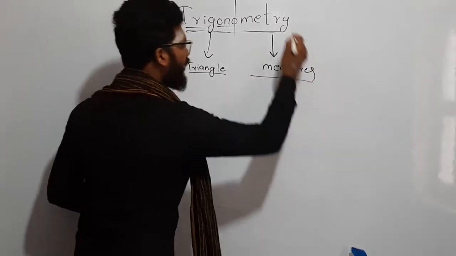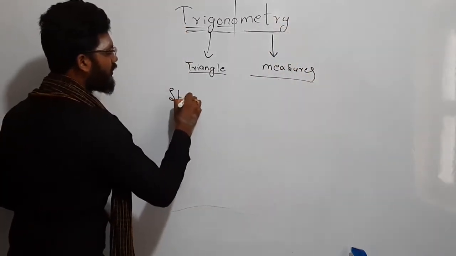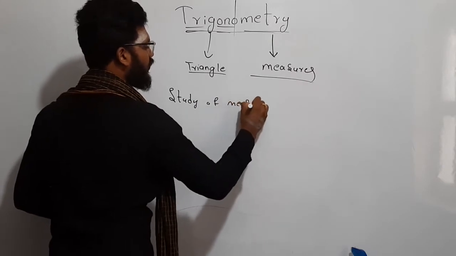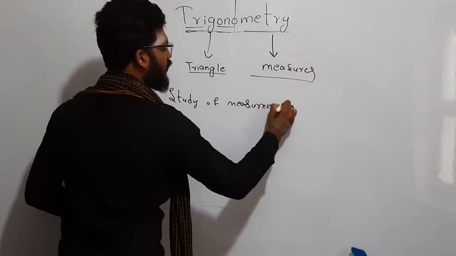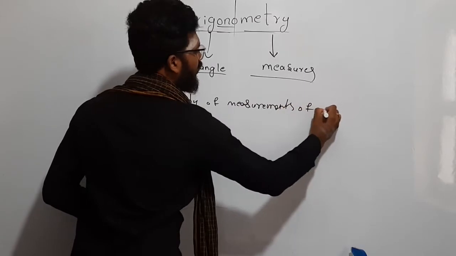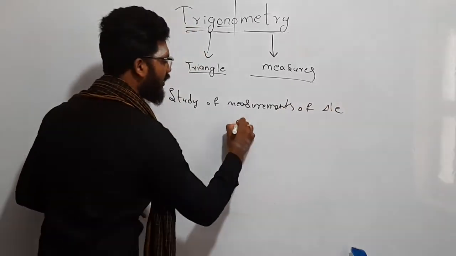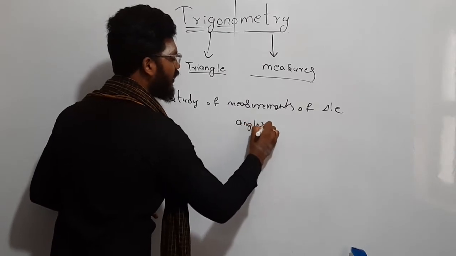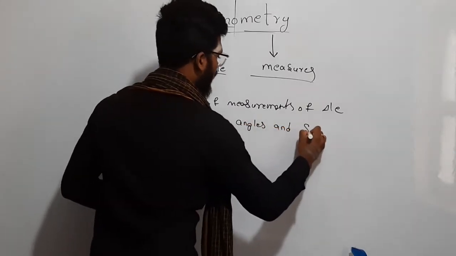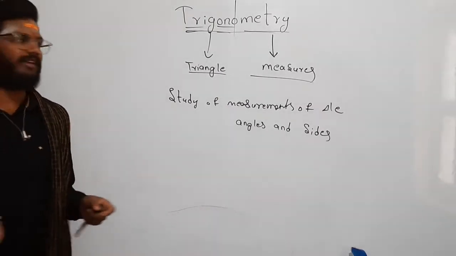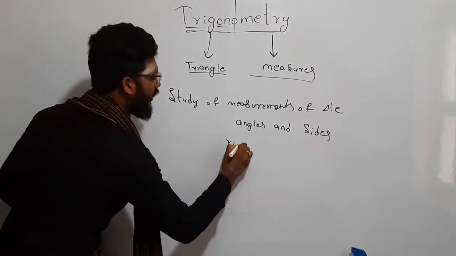So trigonometry is nothing but the study of measurements of a triangle. So what are the measurements of a triangle? Measurements of triangles are nothing but angles and sides, right? So especially in trigonometry, we'll deal with a right angle triangle.